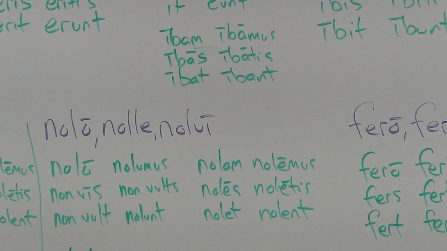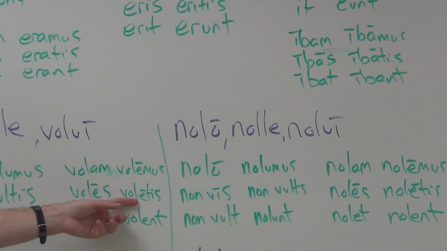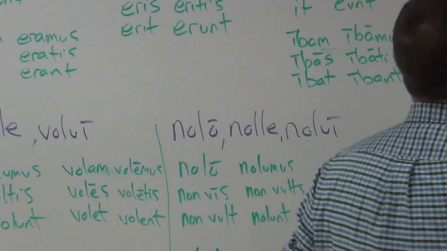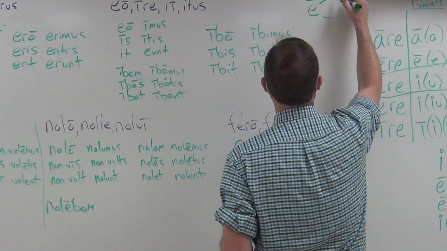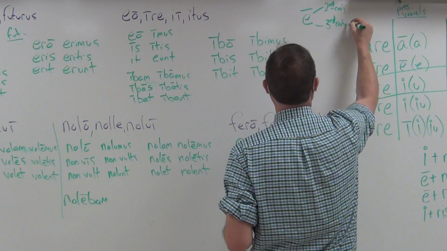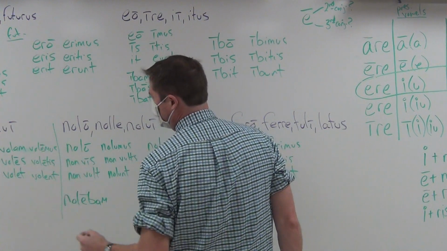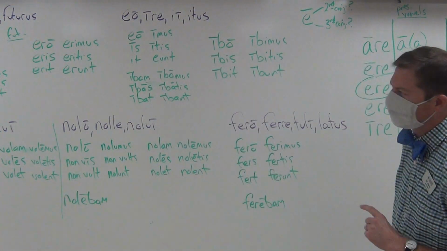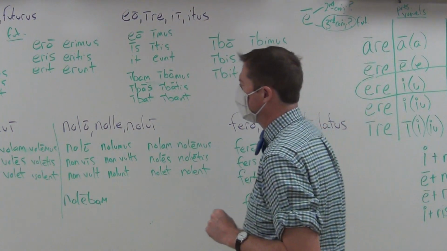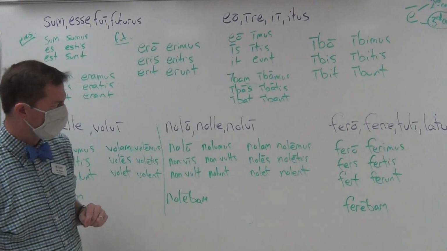Now, if I were to choose any one of these, and let's just go with randomly, volatis. If I were to see that, remember what you have to do is ask the question, because you see the long E. And your question then, remember, as is always, when you see that long E, is it a second conjugation or is it a third conjugation verb in which you will find this long E? Well, for volatis, it's neither. It's irregular. It doesn't belong to a conjugation, but remember what they are. Wannabe. And they want to be third. So therefore, the E in them indicates future. And it's the same way here, and it's the same way for fero.